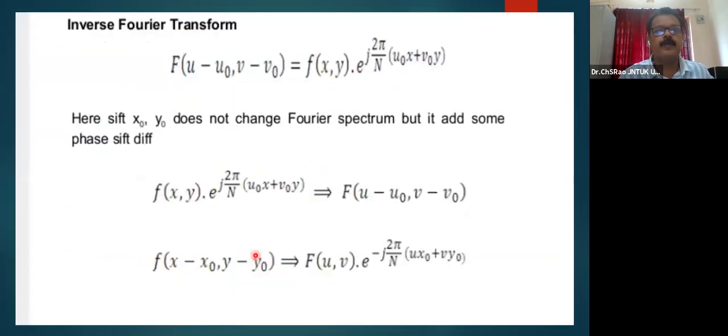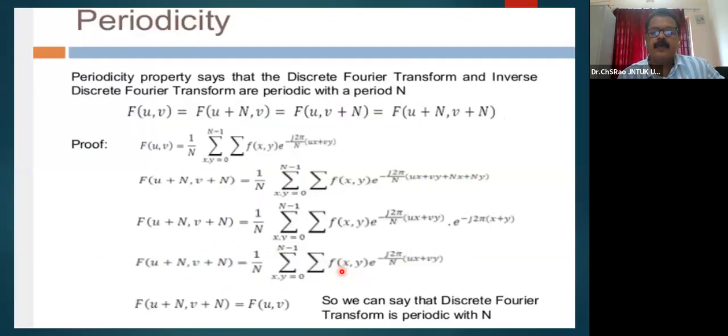Quickly I will be moving. The inverse Fourier transform also can be computed through translation. You can see the forward transformation and this is the inverse transformation, utilizing the translation property of the Fourier transform, which shifts by x naught, y naught, which doesn't change the Fourier spectrum, but it adds some phase shift difference.